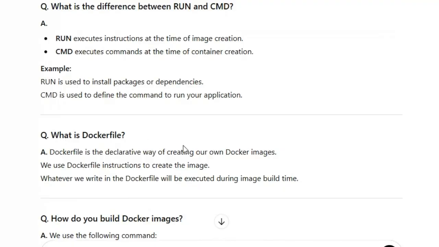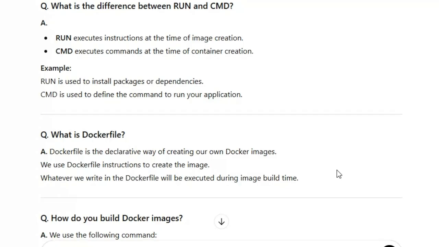What is a Dockerfile? A Dockerfile is the declarative way of creating our own Docker images. We use Dockerfile instructions to create the image. Whatever we write in the Dockerfile will be executed during the image build time. When you create a Dockerfile, whatever you write, each and everything will execute during the image build time.